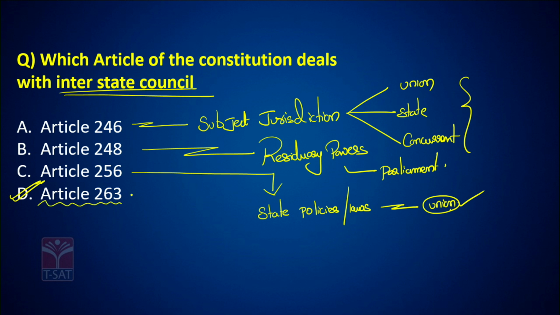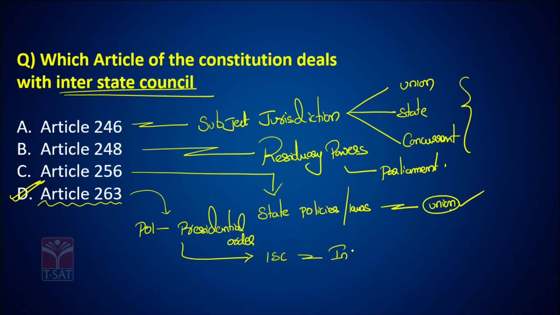According to Article 263, the President of India, by a presidential order, can constitute an interstate council for better cooperation of the states and integration of the states.